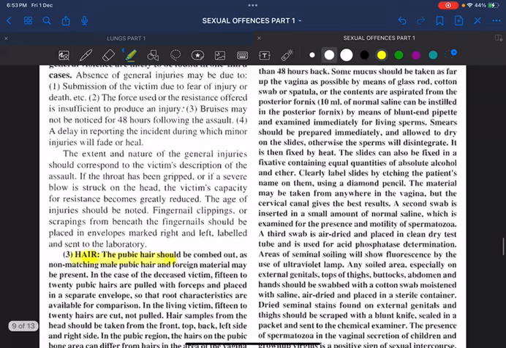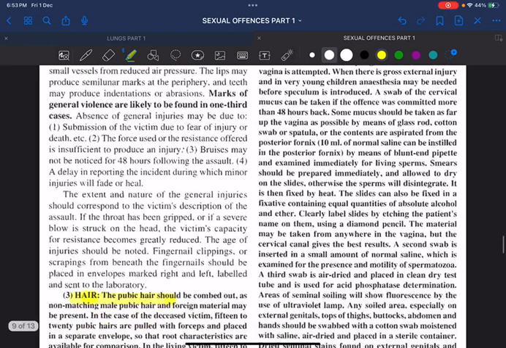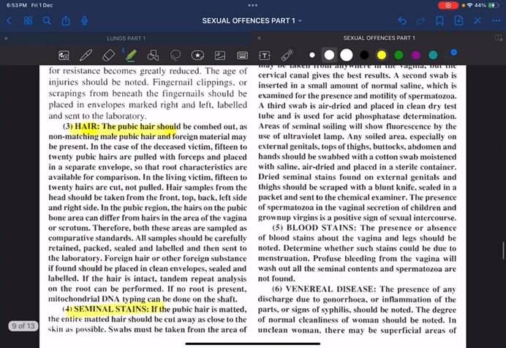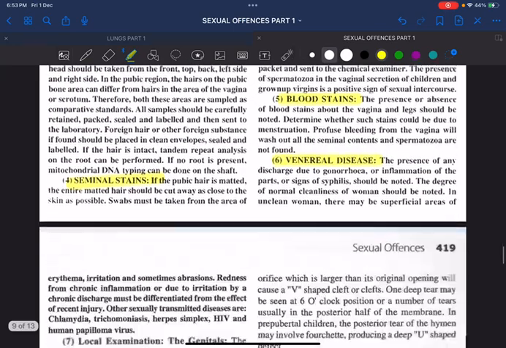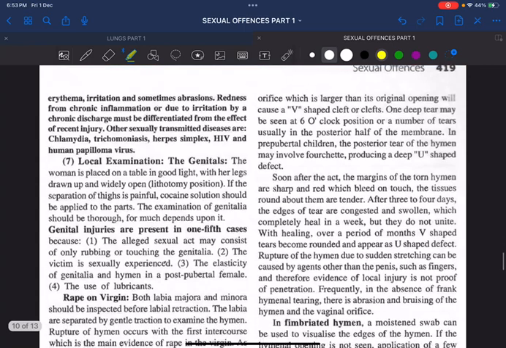Seminal stains and seminal stain swabs have to be taken properly, stored properly, and sent to the forensic science laboratory for analysis. Blood stains, and any presence of any venereal disease like syphilis or gonorrhea, or HIV or herpes simplex or trichomoniasis or human papillomavirus, have to be properly analyzed.